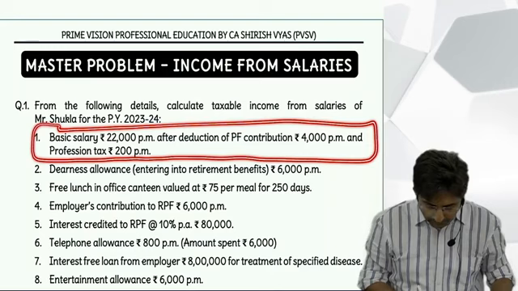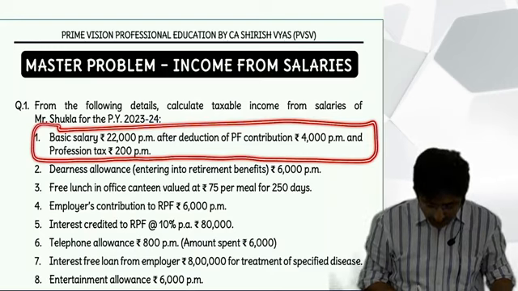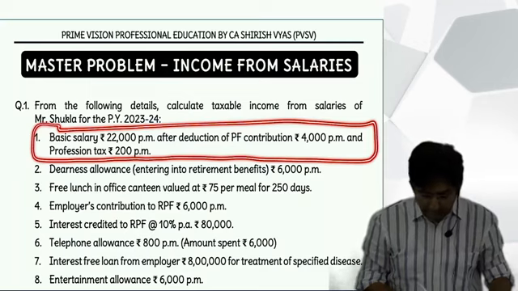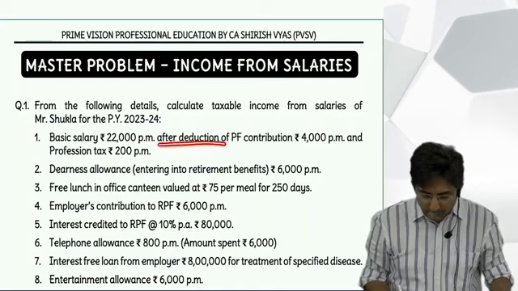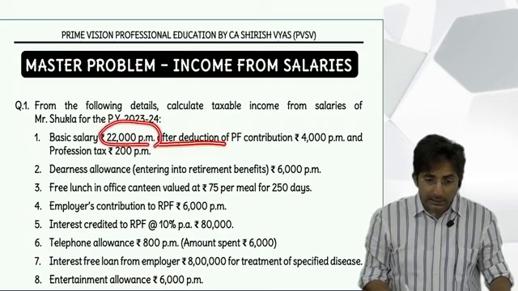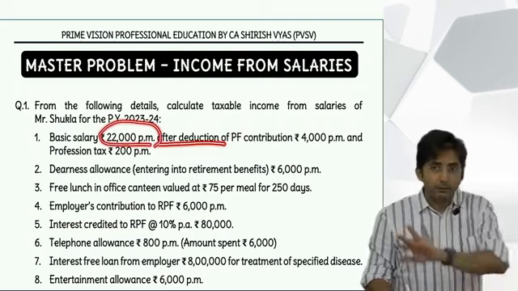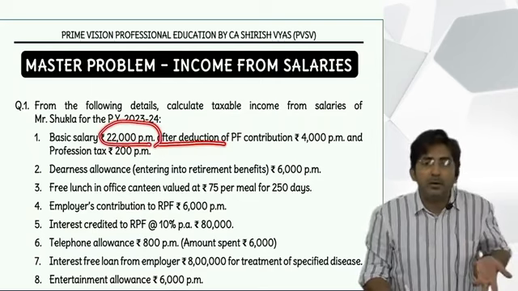What is written? Basic salary 22,000 per month after deduction. Tell me, what do you mean by after deduction? That means 22,000 is after deduction. So after you deduct, you get the net amount.